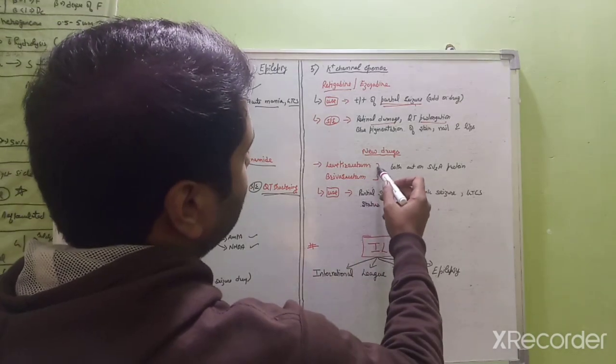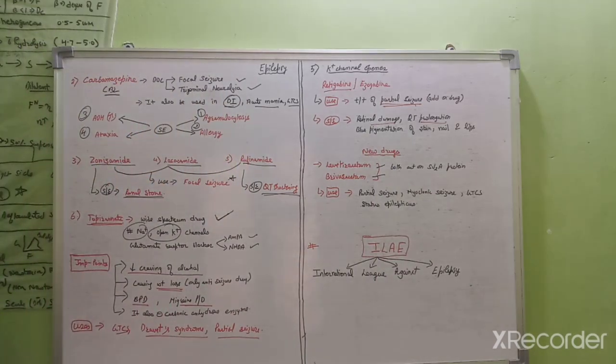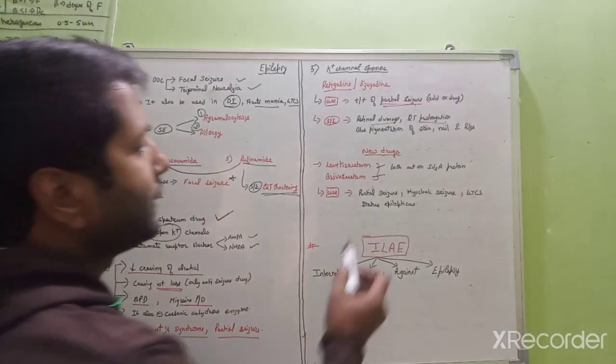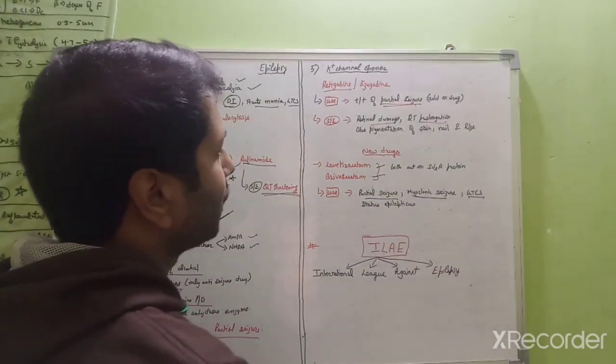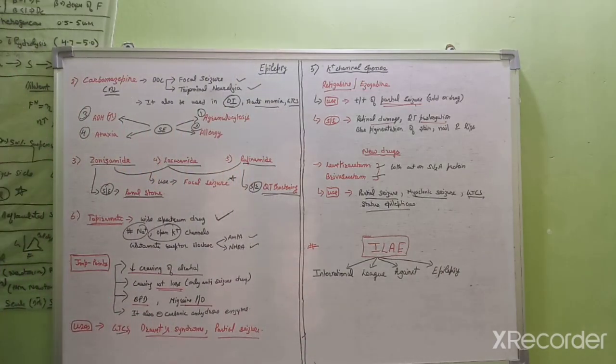Next is about the new anti-epileptic drugs, that is levetiracetam and brivaracetam. These both drugs act on the synaptic vesicle protein, that is SV2A protein, and inhibit the release of excitatory neurotransmitter. These drugs are useful in partial seizure, myoclonic seizure, generalized tonic-clonic seizure, and status epilepticus. So this is all about epilepsy.